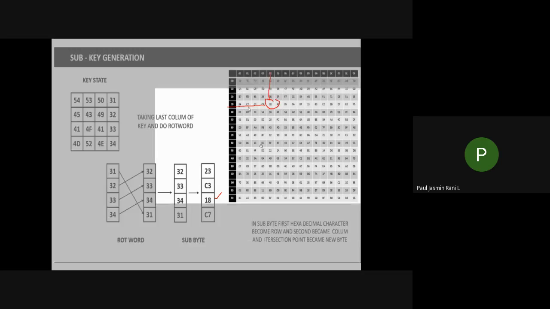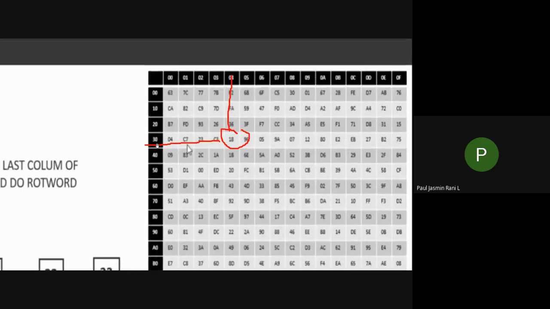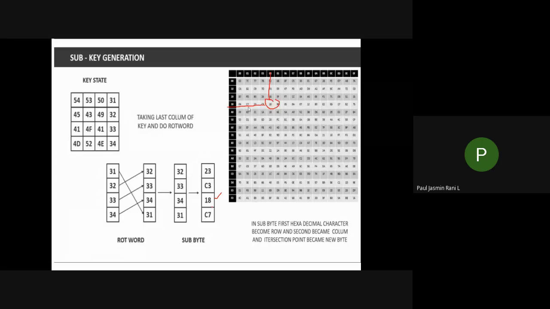Okay, now listen here. You have to coincide this 3 and 4, which gives an 80, and you have to write this one. This is the tabular column which is predefined in your AES algorithm. Like this you have to get all the 4 values. Similarly, next one is 31. For this 31, the 3 and 1 give a C and 7. Like this you have to get all the values from your tabular column.